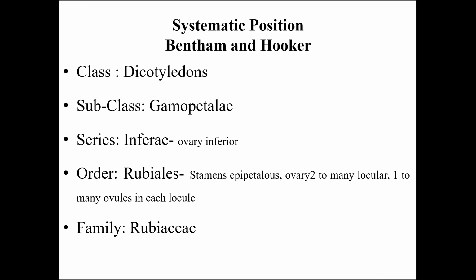And coming to the systematic position, according to Bentham and Hooker's system of classification, the family Rubiaceae is placed under the class Dicotyledons, subclass Polypetalae, series Inferae, order Rubiales, and family Rubiaceae.